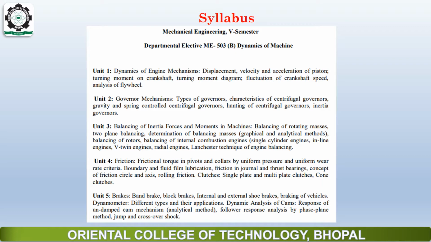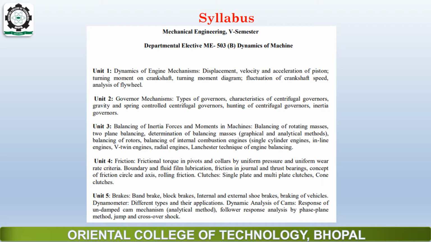In this unit we will read about what engine mechanisms are, and the displacement, velocity and acceleration of the piston, then what types of forces are associated with the complete working of engine mechanisms. Then we will read about turning moment, turning moment diagram, and after that fluctuations.